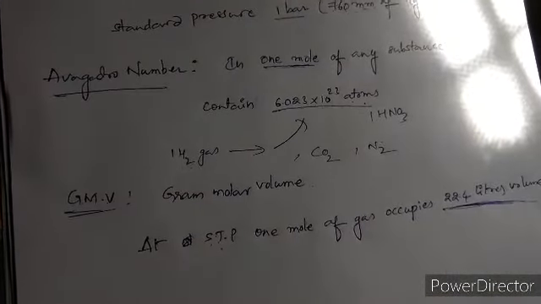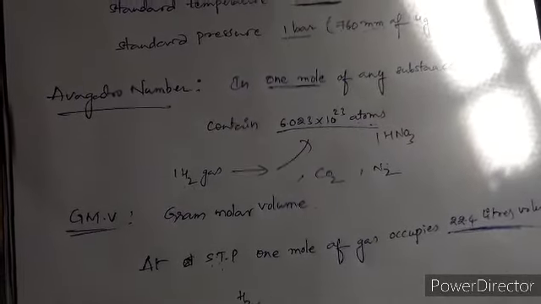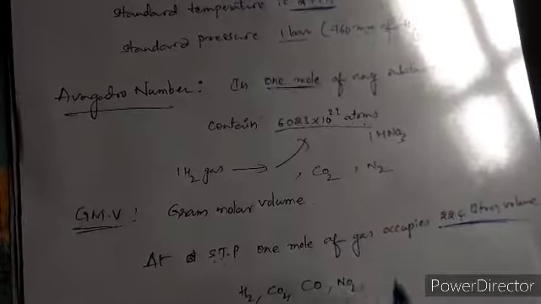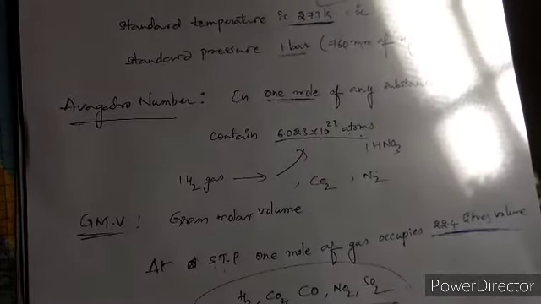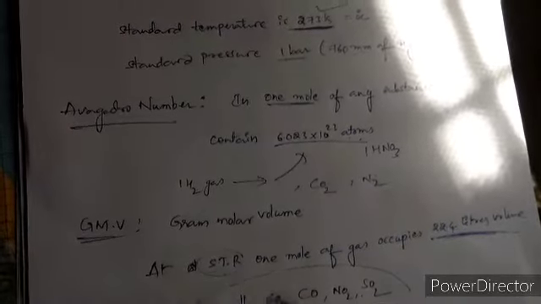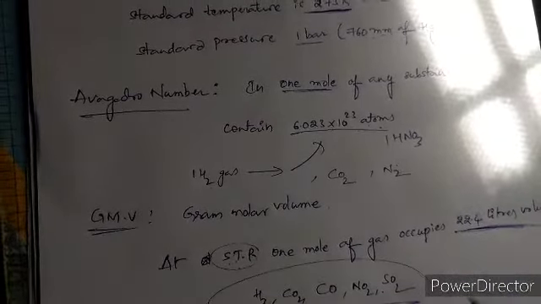So GMV means 1 mole of any gas, here hydrogen or CO2 or CO or NO2 or SO2, all these are gases. 1 mole of gas at STP occupies 22.4 liters.